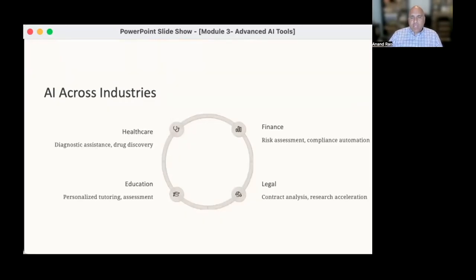Advanced AI tools are transforming every major industry. You can see healthcare AI assistants that work with diagnoses and accelerate drug discovery. There are financial AI tools that are managing risk and automating compliance. There are also legal AI tools that are analyzing contracts and speeding up research, with companies like Harvey.ai. And then there are educational tools that use AI to provide personalized tutoring that rivals human instructors.